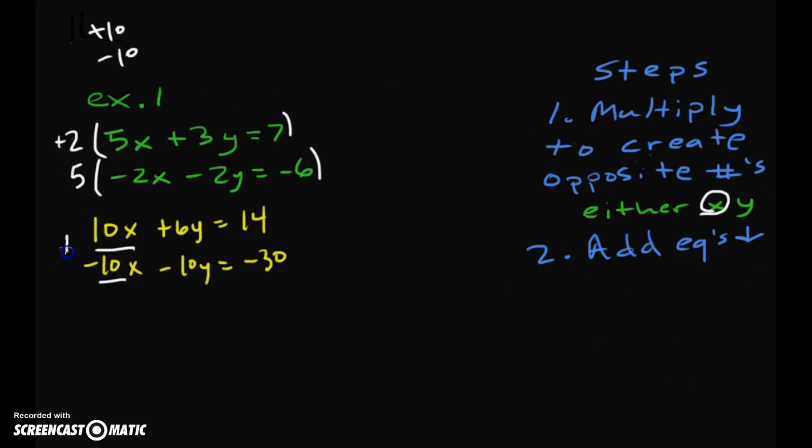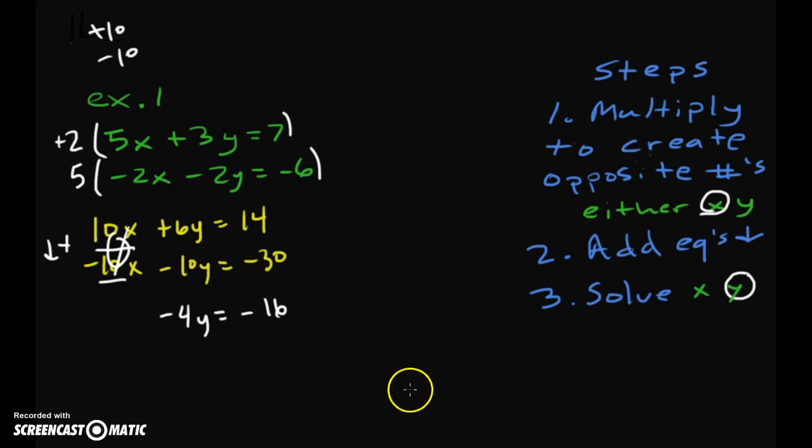So if I add straight down, we get one equation, these zero out. These 6 plus -10 is -4y equals 14 plus a -30 is a -16. And now we can go ahead and solve. So that is step 3 today, solve for the variable. And in this case, we're solving for y. So when you eliminate x, you're probably going to solve for y, obviously. And if we're solving for y here, we're going to divide by -4. Divide by -4, y equals +4.